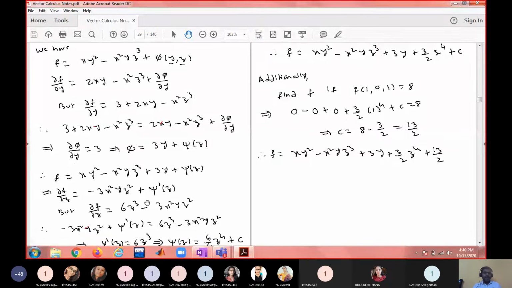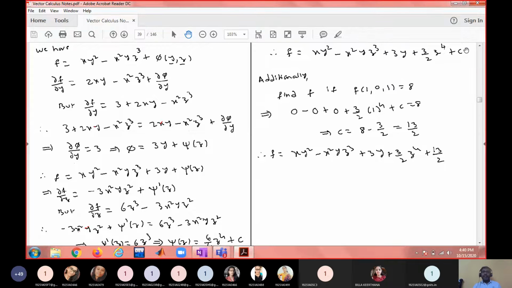So equate these two. When you equate these two, minus 3x²yz² plus psi dash of z equals 6z³ minus 3x²yz². So minus 3x²yz² gets cancelled. Psi dash of z equals 6z³. Therefore, psi of z equals the integral with respect to z. You will get 6/4 z⁴ or 3/2 z⁴. So substitute that psi here, and substitute that phi here. So what do you get? f equals xy² minus x²yz³ plus 3y plus 3/2 z⁴ plus some arbitrary constant. Okay, you can add now some arbitrary constant.